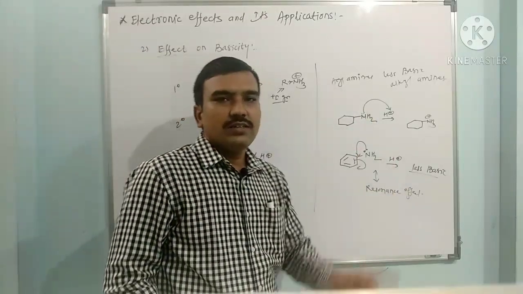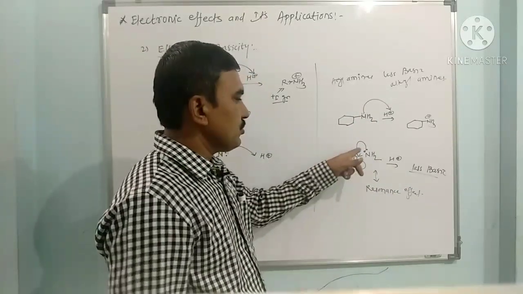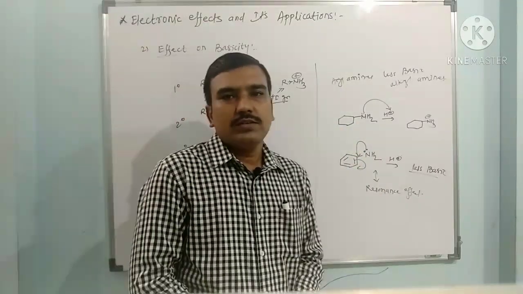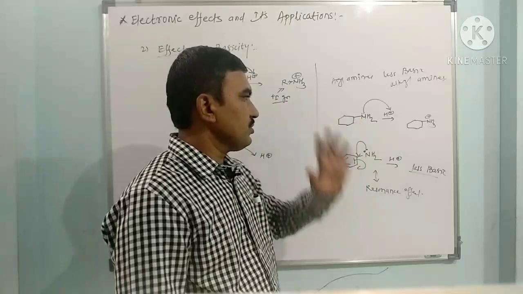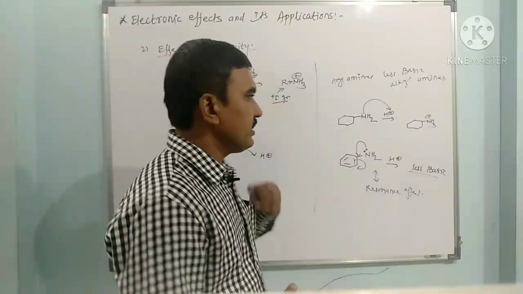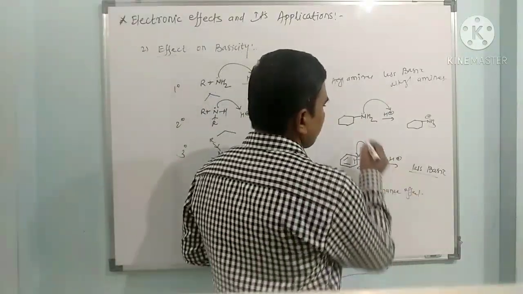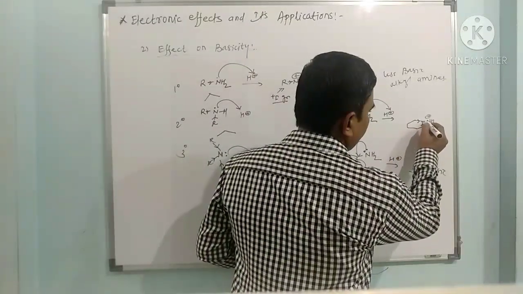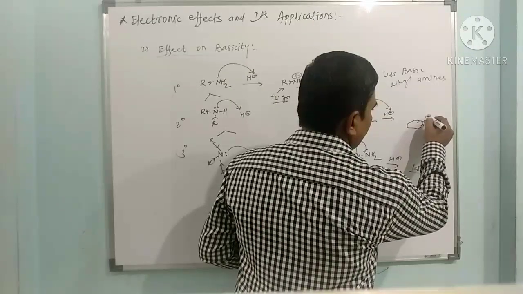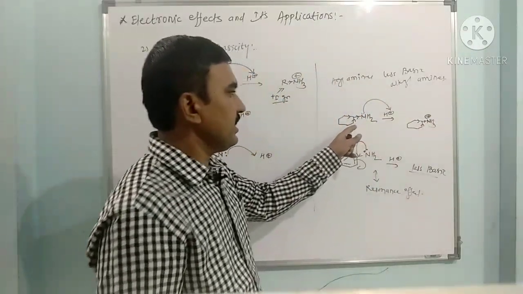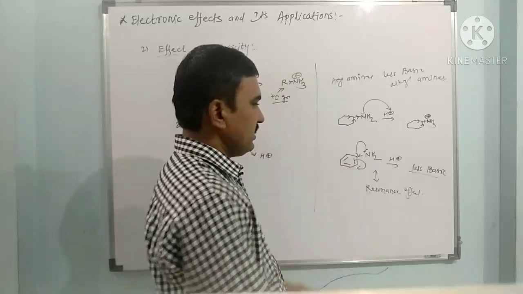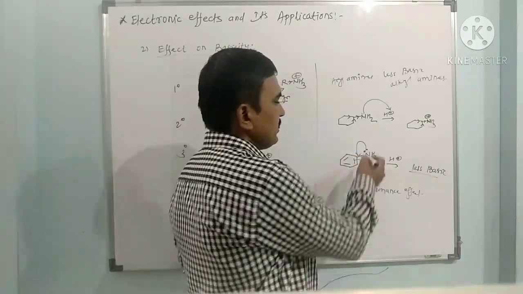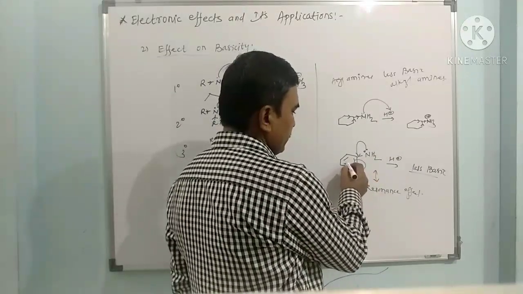Now here it is showing the resonance effect. Because of the resonance effect in aniline, aniline is less basic compared to cyclohexylamine. The cyclohexylamine readily gives its electron pair. Why? Because this is electron donating, and it stabilizes the proton. In aniline it also stabilizes, but due to the resonance effect, this lone pair can shift here, and again shift here.